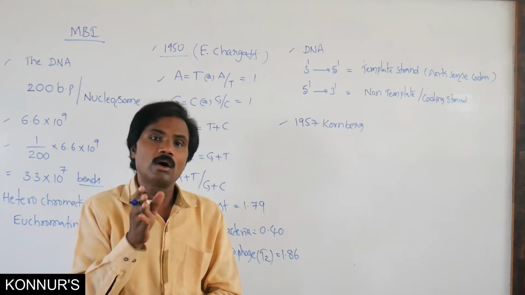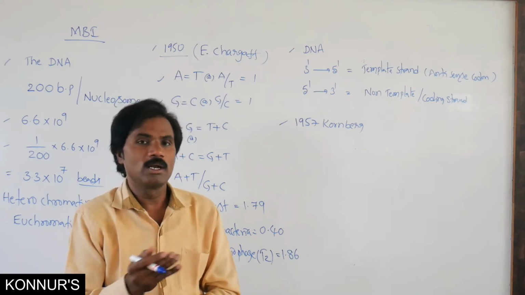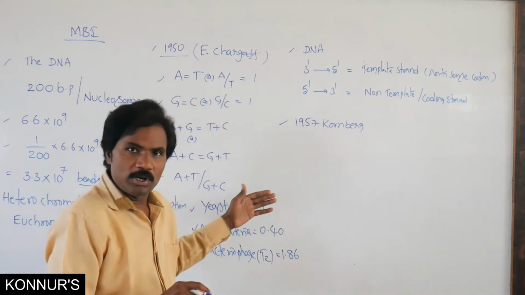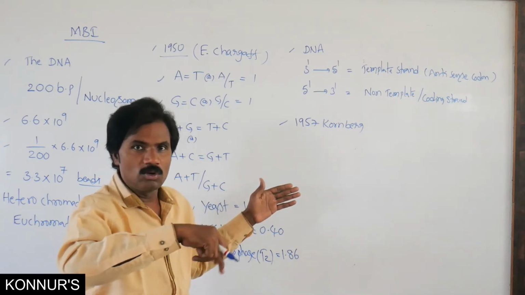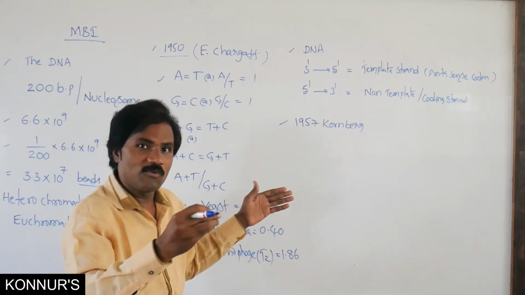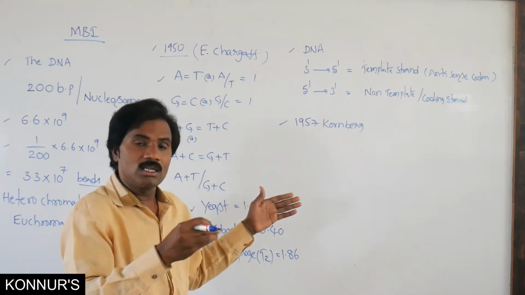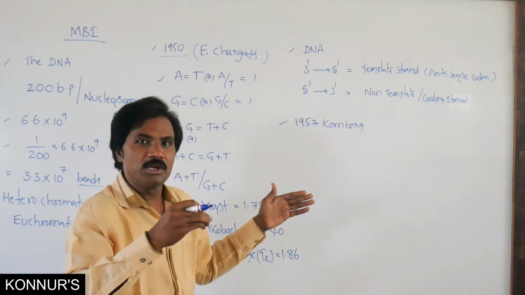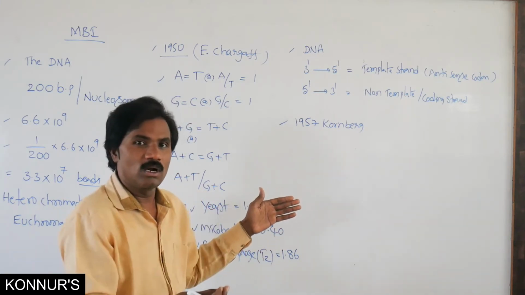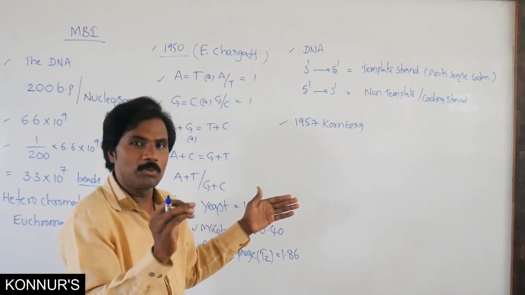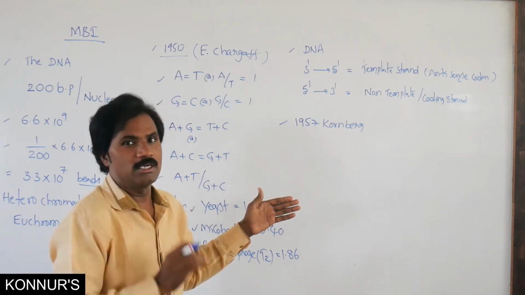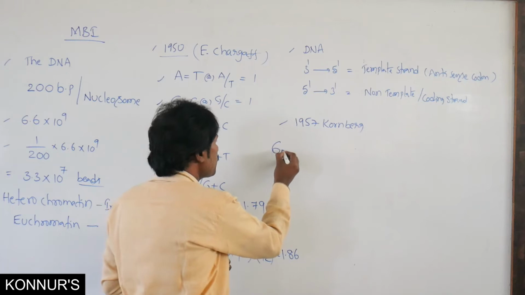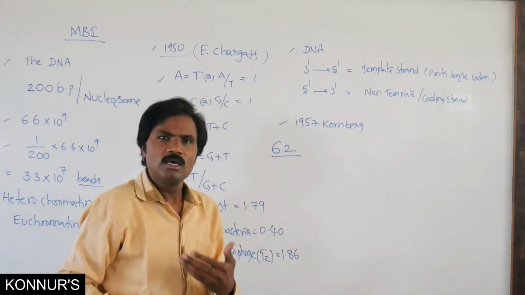That is related to euchromatin as well as heterochromatin. Then there are non-histone chromosomal proteins. Histone proteins are already present, forming the nucleosome. For further formation of chromatin, proteins other than histones are also required. These are called non-histone chromosomal proteins, or NHC proteins. Next subtopic, 6.2, the search for genetic material.